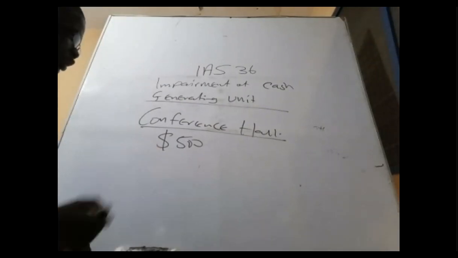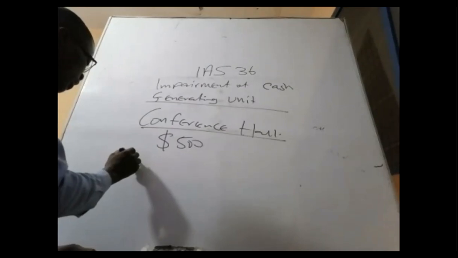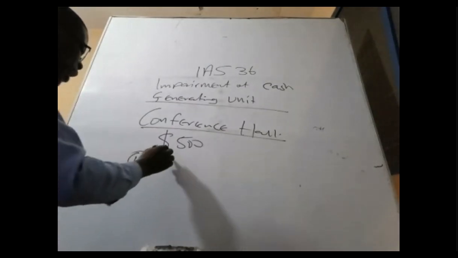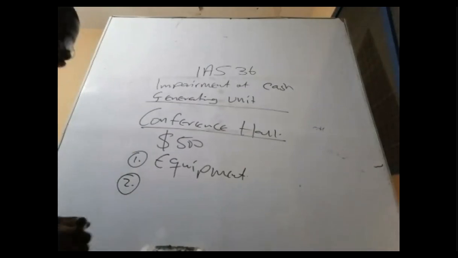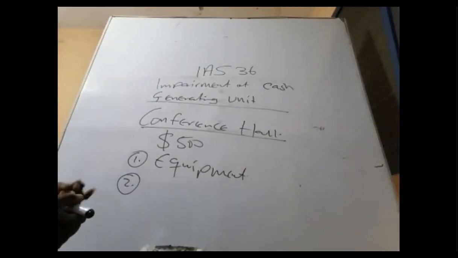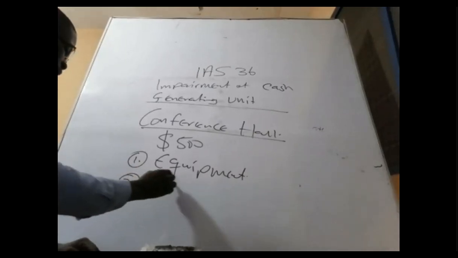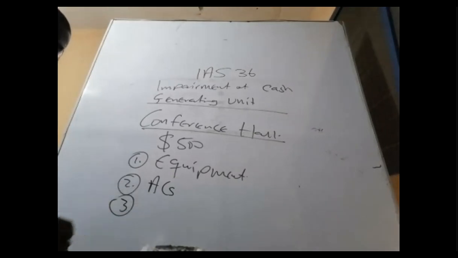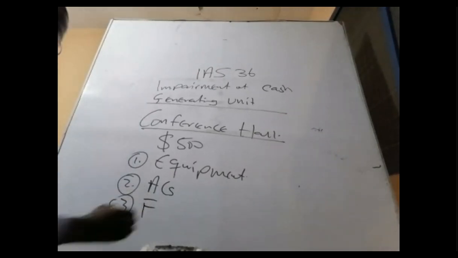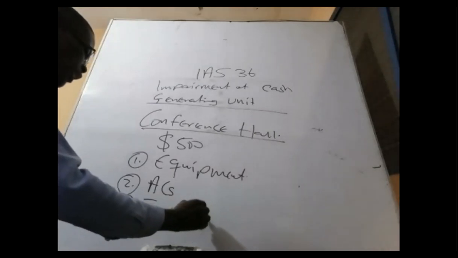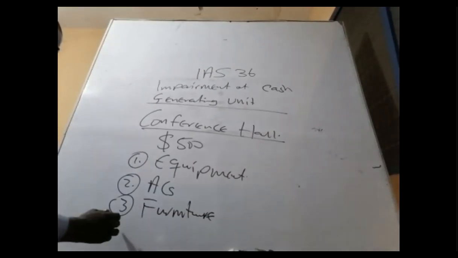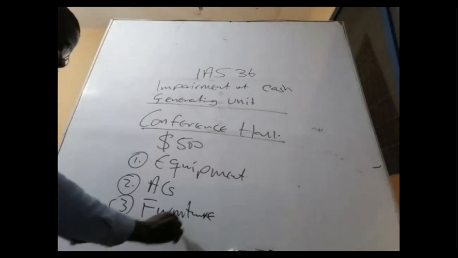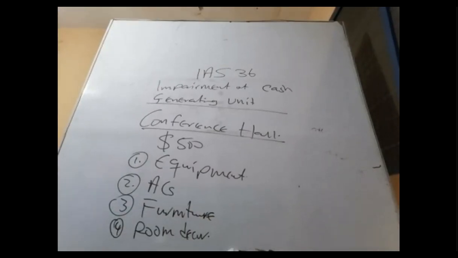This conference hall has assets: a set of equipment, a stage, ultra modern sound equipment, air conditioners or ACs, furniture and fittings, and the room itself with its decor.